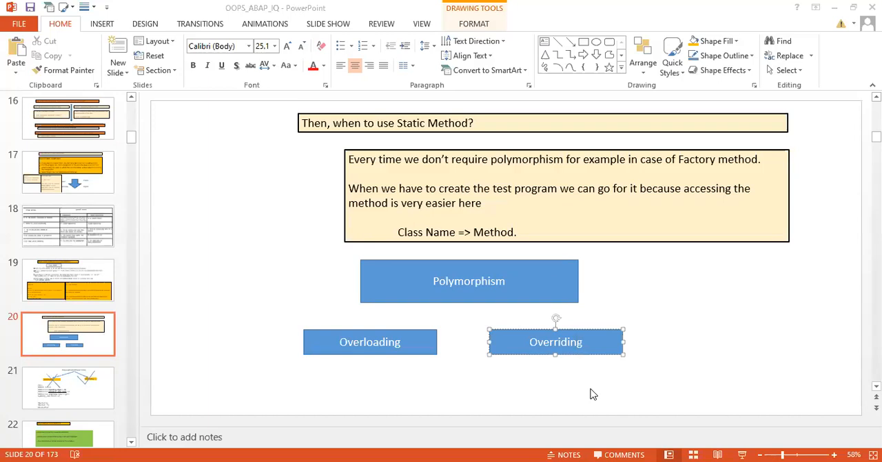Yes, yes, Satya, you are right. Overloading has no same signature. Overriding means the same signature. Overriding is going to have the same signature, and that's why it is going to be supported in ABAP over here.